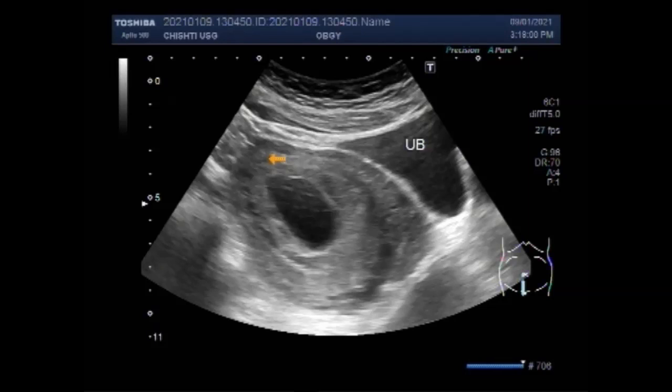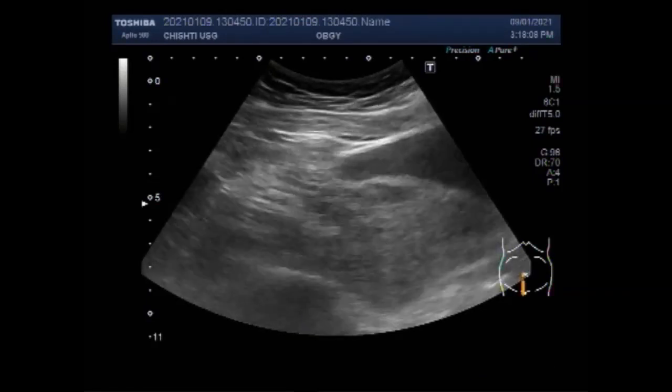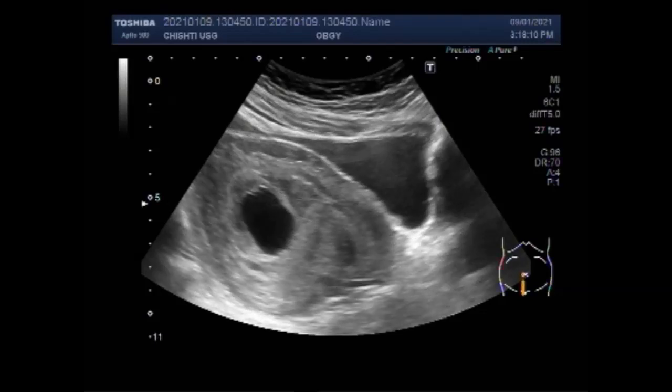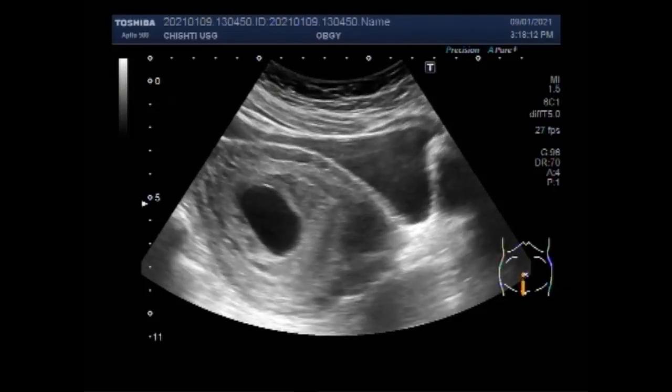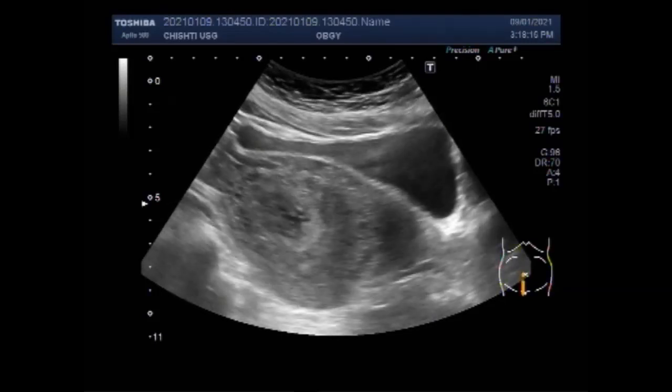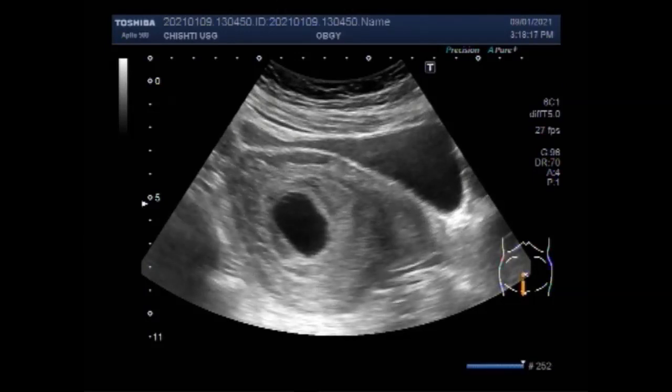This ultrasound video shows a case of blighted ovum, also called an embryonic pregnancy. You can see the uterus, urinary bladder, and a gestation sac is seen in the uterine cavity. And this gestation sac has no fetal pole or no products of conception in its interior.